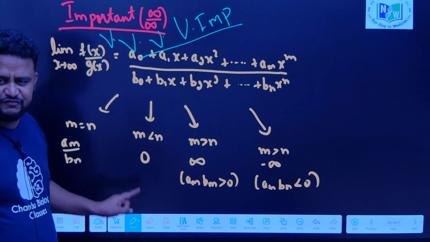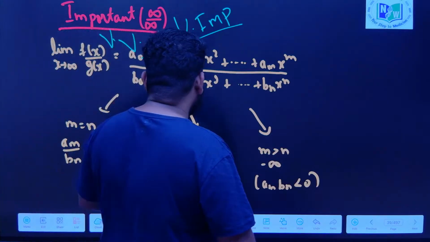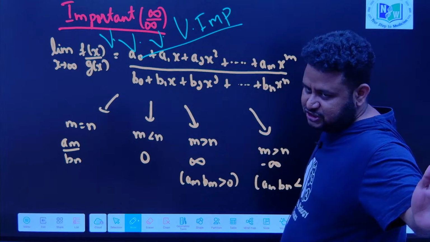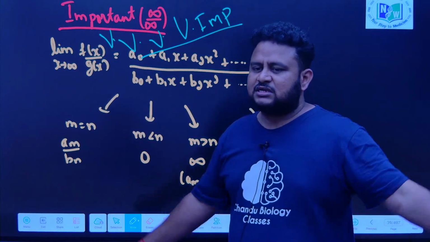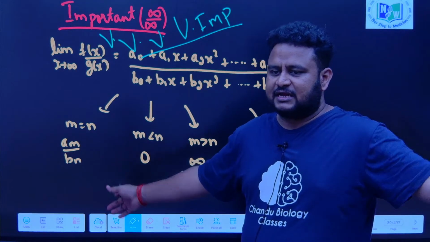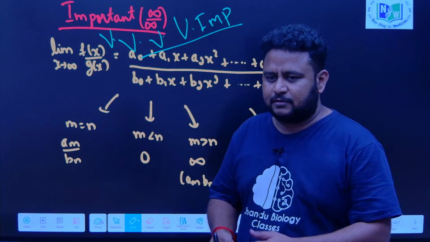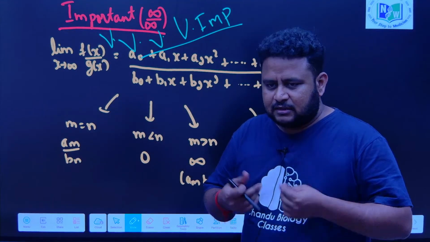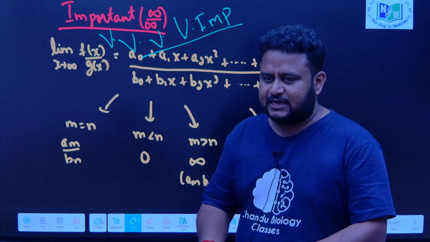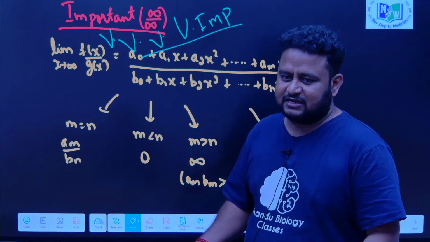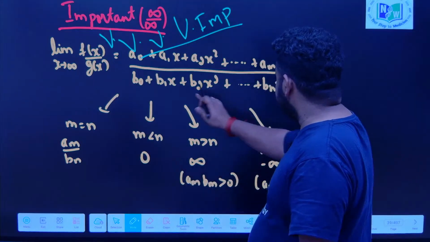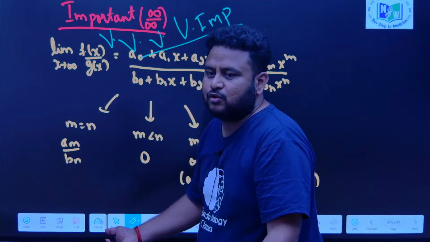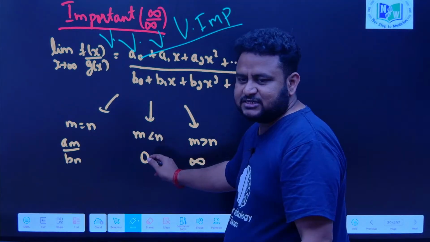That is the answer. If m is less than n, that is, if n is so much bigger, it is like 100 people are there and there is only one ice cream and they want to cut it and share it. Nobody gets anything, correct? Even if they get to touch it, that's all. They have eaten nothing. So, that is the meaning: if the denominator is so big and it is dividing a numerator which is very small, that is nothing but equal to 0. That is why m less than n means it will be 0.